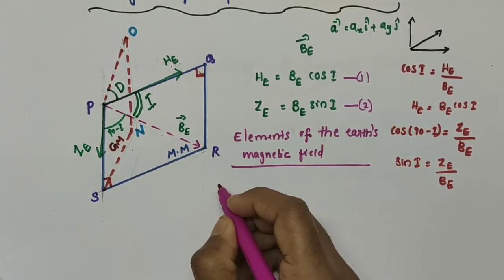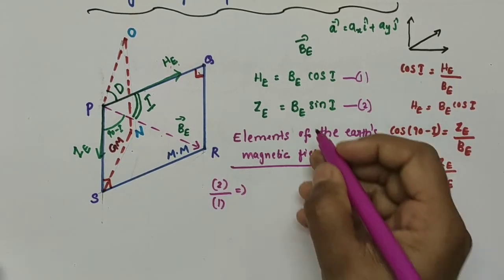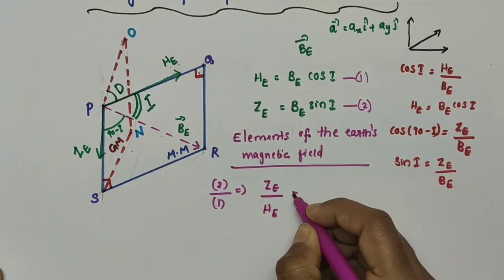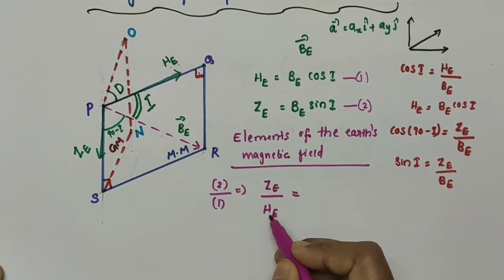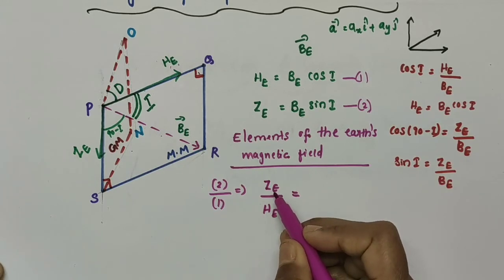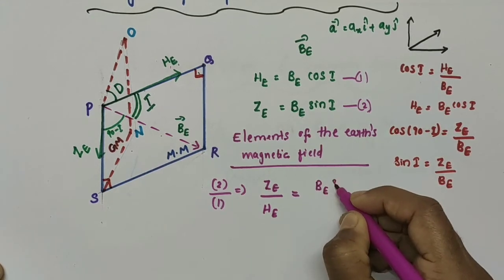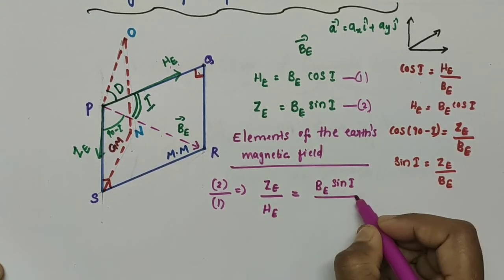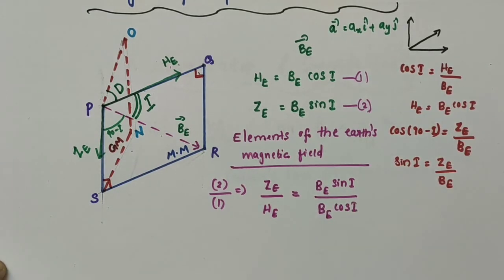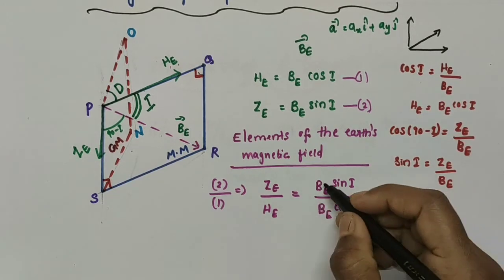Now, if I am dividing equation number 2 with equation number 1, what will we get? That is ZE divided by HE. H suffix E means horizontal component of Earth's magnetic field, Z suffix E means vertical component of Earth's magnetic field, equal to BE sin I divided by BE cos I. This BE and this BE can be cancelled now.